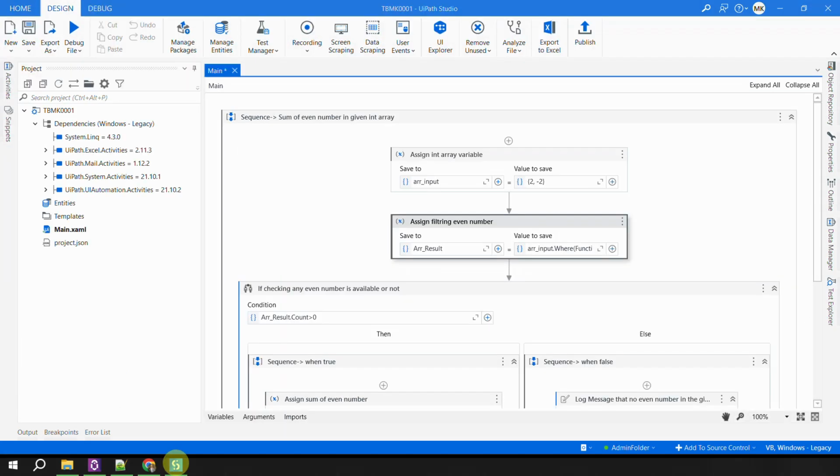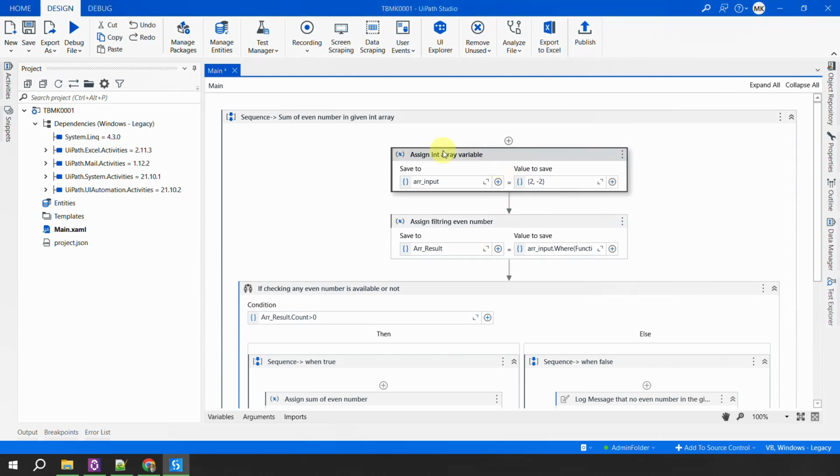Okay, so that was the first solution to the problem where I have used the loops and done it in a step-by-step manner. However, there is a better way, or I would say a shorter way of doing things, which is by using LINQ. And this is the solution which has been submitted by one of the subscribers.